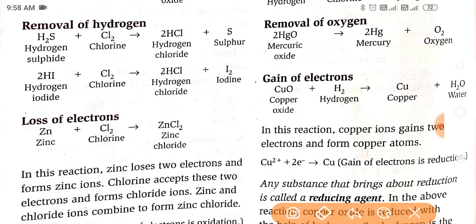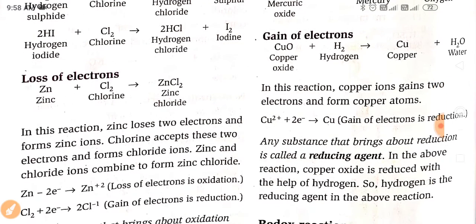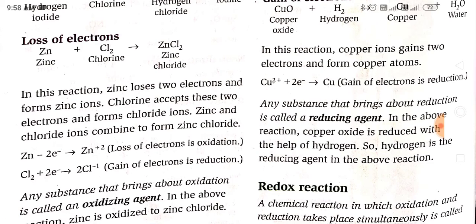So here you can see when Zn plus Cl2, they form ZnCl2. In the reaction, zinc loses two electrons and forms zinc ions. Chlorine accepts these 2 electrons and forms chloride ions. Zinc and chloride ions combine to form zinc chloride.